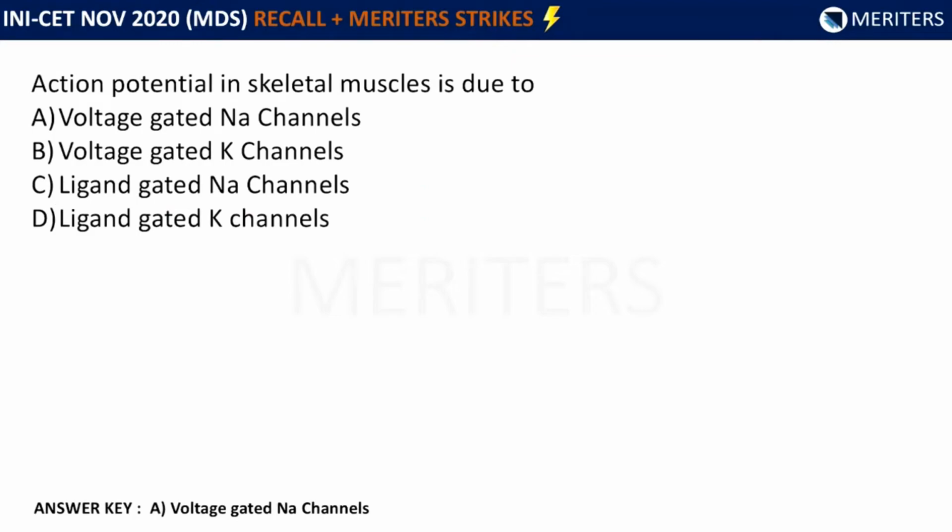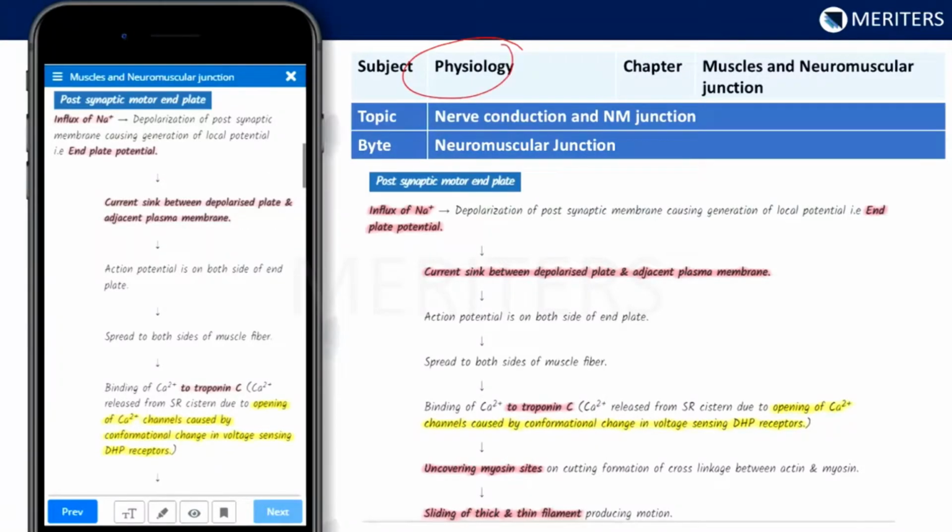Now another question: action potential in skeletal muscles is due to A, voltage gated sodium channels, B, voltage gated potassium channels, C, ligand gated sodium channels, and D, ligand gated potassium channels. So the answer key here was voltage gated sodium channels. We have this question in physiology under the chapter muscles and neuromuscular junction. We have a beautifully framed bite, neuromuscular junction, under the topic nerve conduction and NM junction.